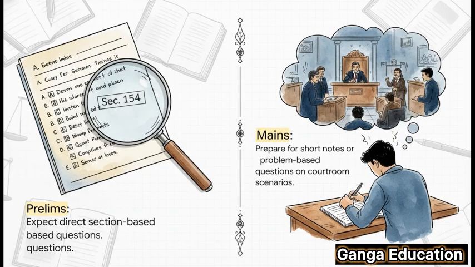Here's a pro tip for your exams. For prelims, you can definitely expect a direct, section-based question. They might just ask you what Section 154 is about. For mains, you need to be ready for a bit more. Prepare for a short note on it, or even a problem-based question, where they give you a courtroom scenario and you have to apply the rule.